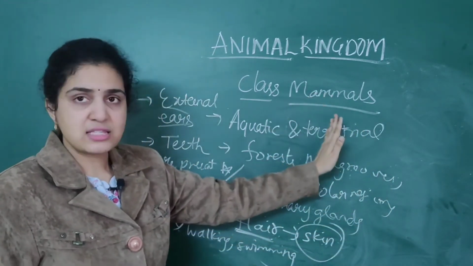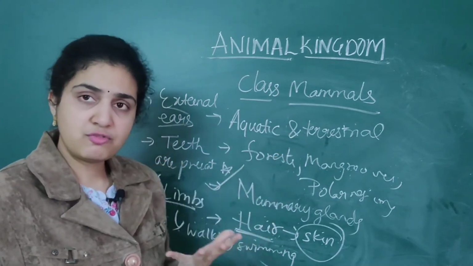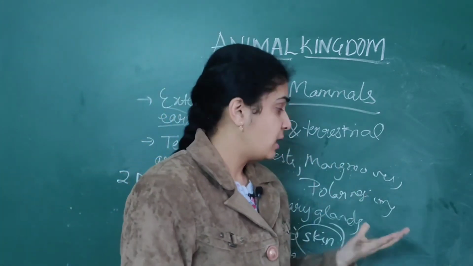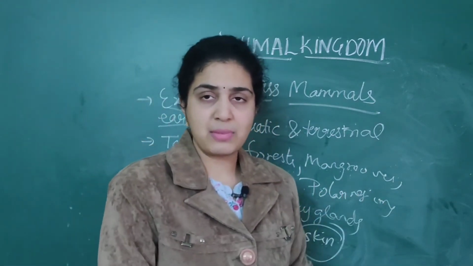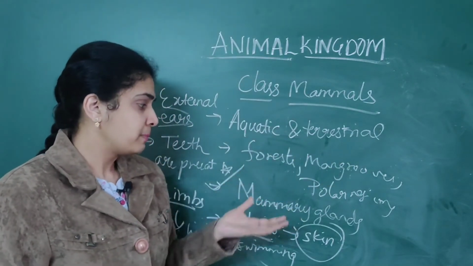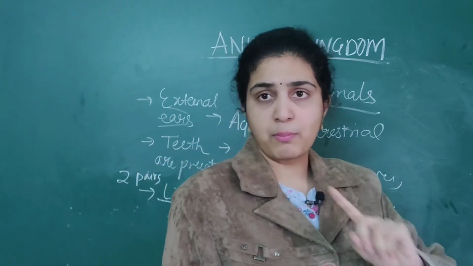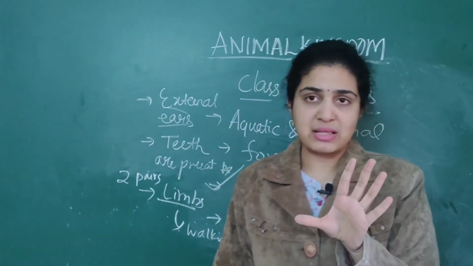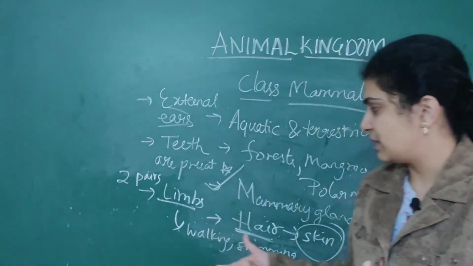They are aquatic as well as terrestrial animals. They are mostly found in forests, mangroves and polar regions. Wherever you see mammals, mostly. And they are aquatic as well as terrestrial. Next, two important features which you should remember for mammals, exclusively for mammals I'm saying. Rest all won't have this type of thing.